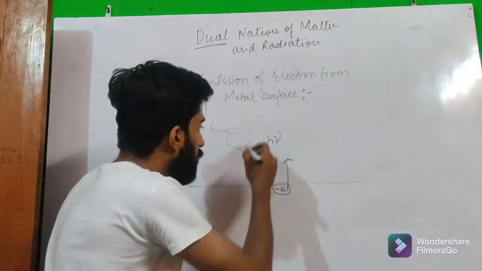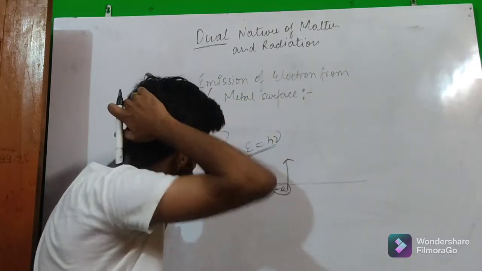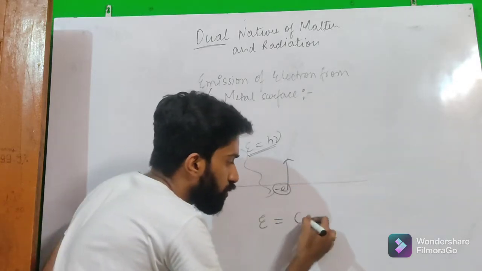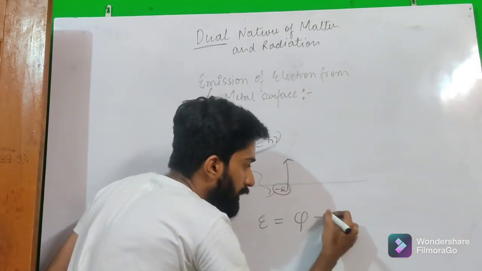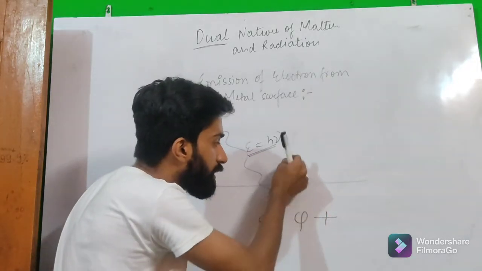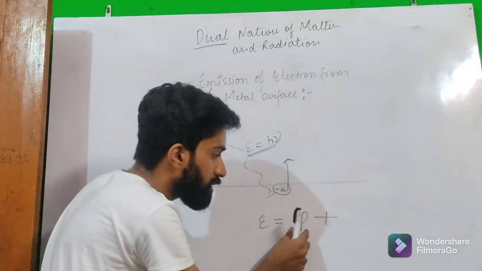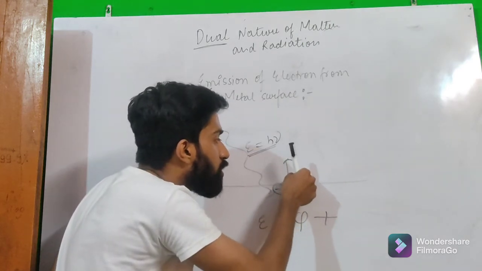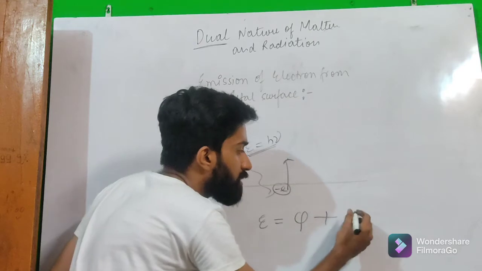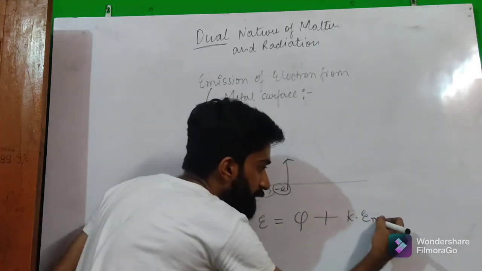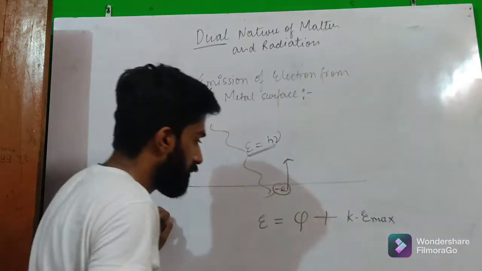Then this energy E is equal to the work function plus, because the minimum amount of energy required to emit the electron from the metal surface is the work function, and when the electron comes out, the extra amount of energy turns into its kinetic energy, and this kinetic energy is the maximum kinetic energy.